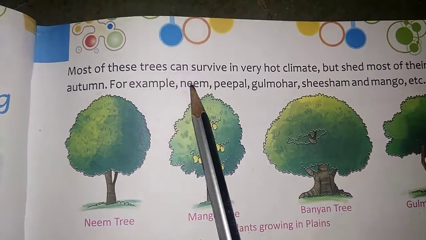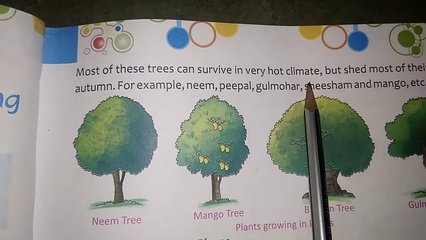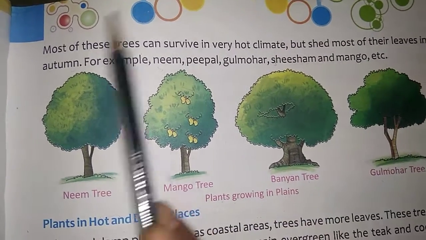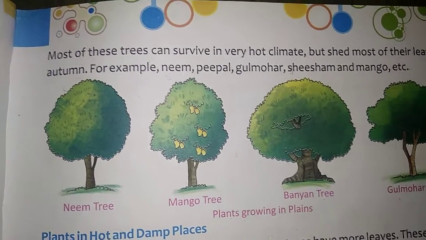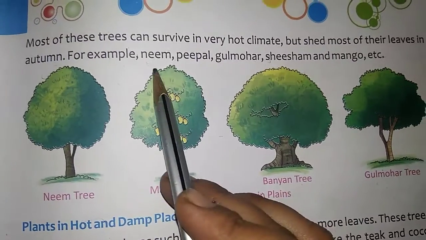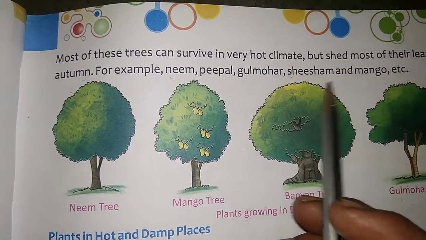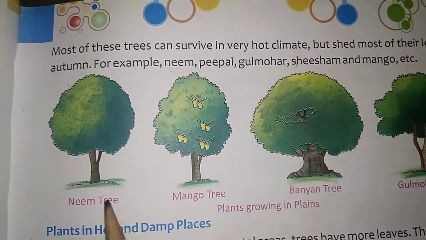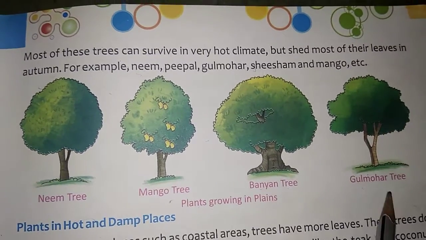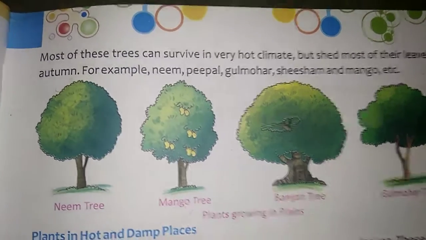Most of these trees can survive in a very hot climate, but they shed most of their leaves in autumn. For example, neem, peepal, gulmohar, shisham and mango. Neem trees, mango trees, banyan trees, gulmohar trees, you know most of them. These are all types of trees.